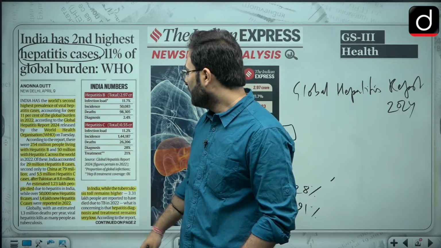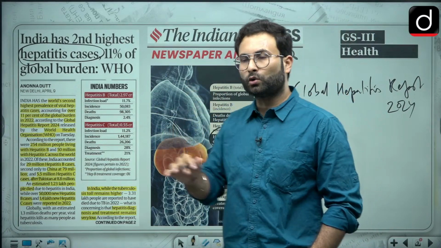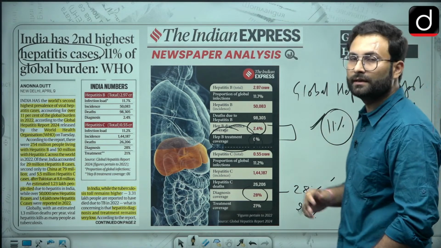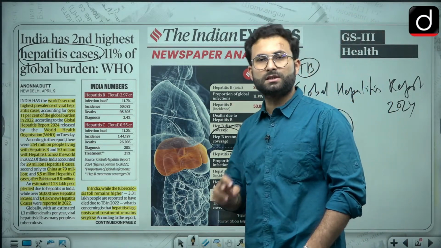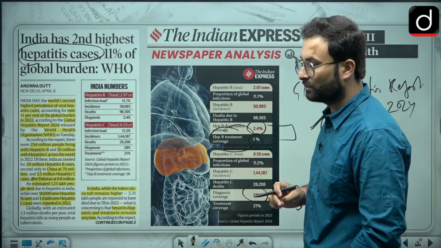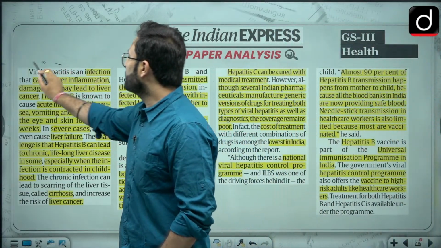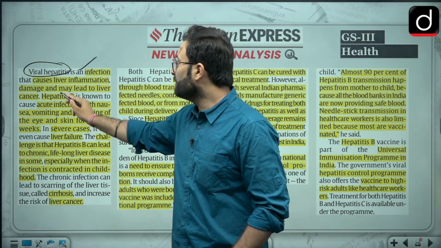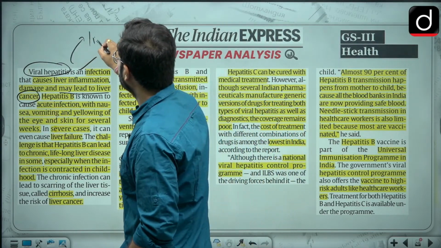Okay, and then when we are talking about this particular toll, of the overall global burden, 11% of the burden is in India. So after TB, the highest burden is of hepatitis. Please remember that TB has the highest burden and hepatitis has the second highest. Now here there are certain things which we can remember. Hepatitis is a viral disease, and infections can cause liver inflammation and damage and may lead to liver cancer as well. So that is a disease which is infecting your liver.